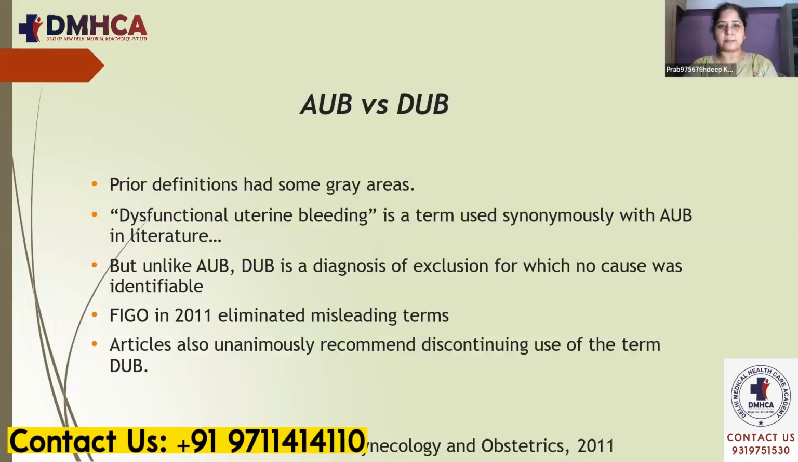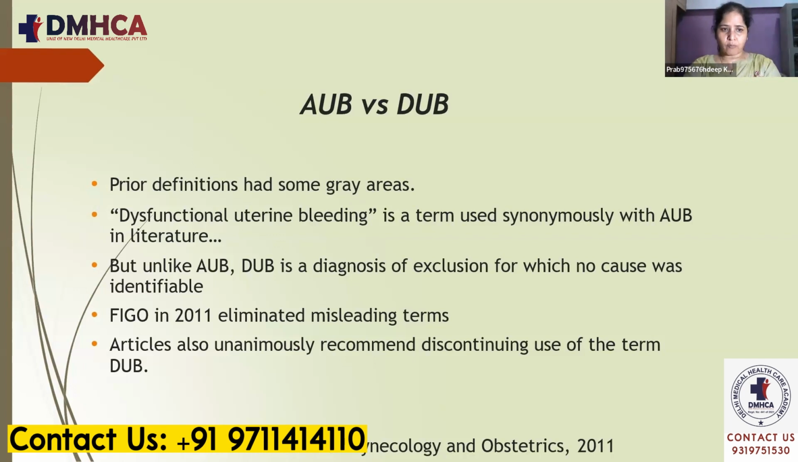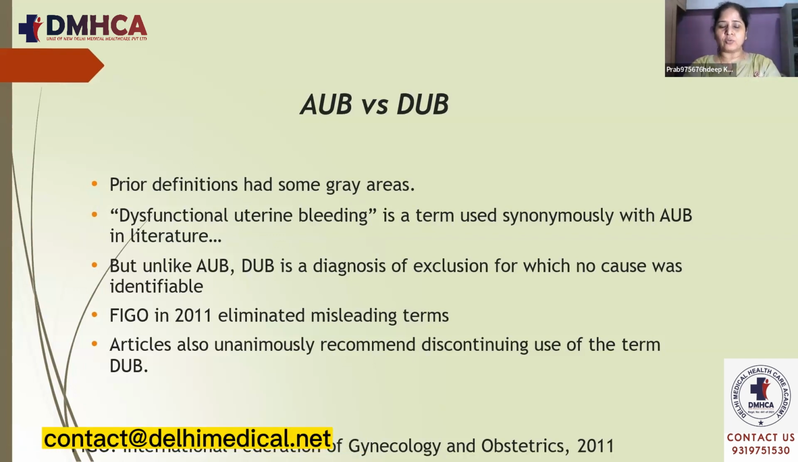What is the difference between abnormal uterine bleeding and dysfunctional uterine bleeding? The prior definition, dysfunctional uterine bleeding, had some gray area, but unlike AUB, DUB was a diagnosis of exclusion for which no cause was identifiable. When no cause was identified, the bleeding was said to be dysfunctional uterine bleeding. FIGO in 2011 eliminated this misleading term, and articles also unanimously recommended that we discontinue the use of the term dysfunctional uterine bleeding.